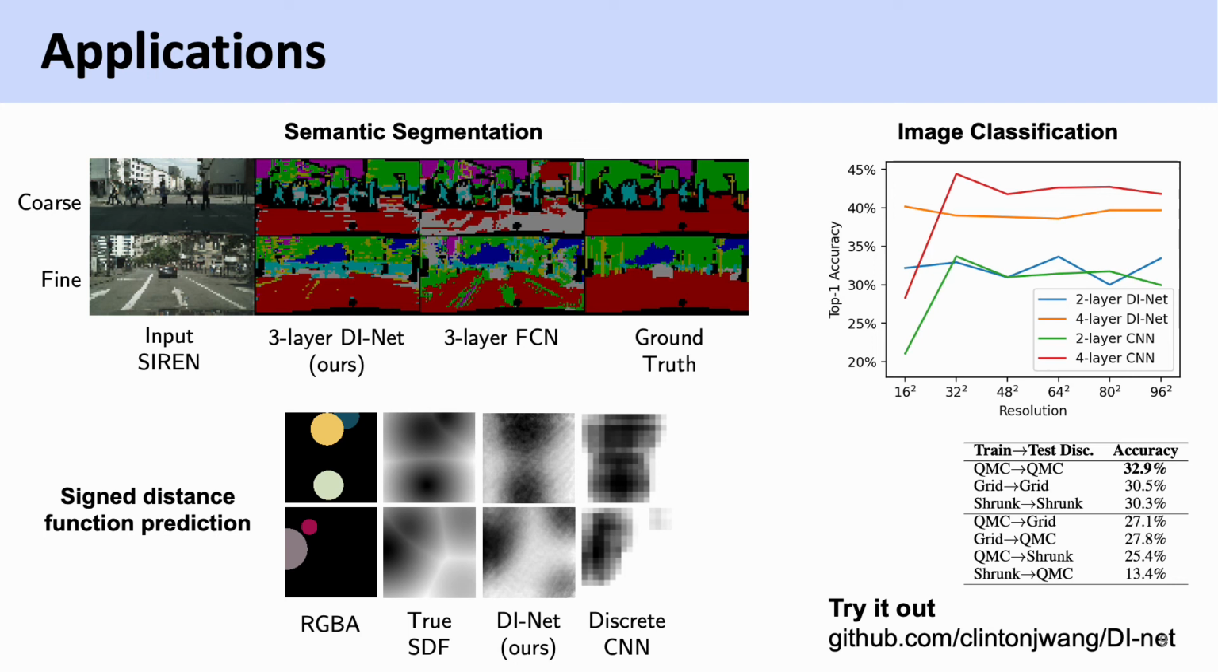We apply DINet to a wide range of tasks, including ImageNet classification, cityscape segmentation, and prediction of signed distance functions. We find that DINet often generalizes to new types of input resolutions and discretization schemes at test time, and can also be trained and tested on different types of neural fields.